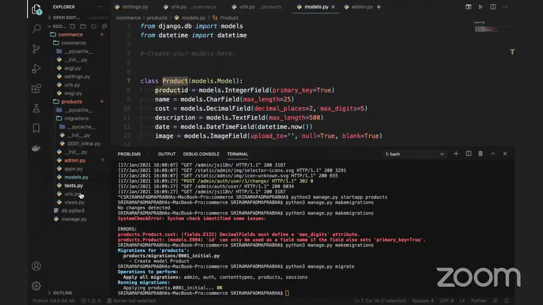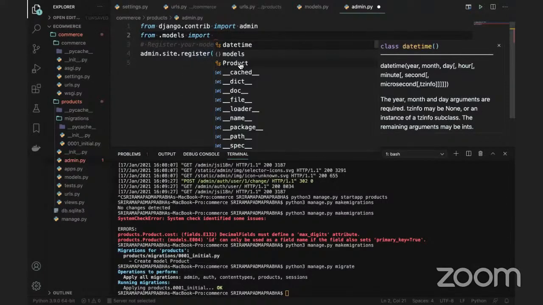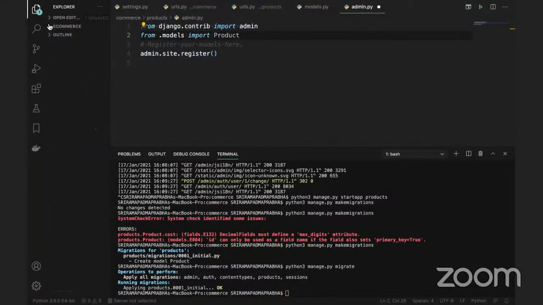I'm in the same admin.py. admin.py will be created for every app by default. I'm going to this admin.py, and using from .models import, and you can click here, this is the Product. I'm not using the main one, you can look here, this products app only I'm using.